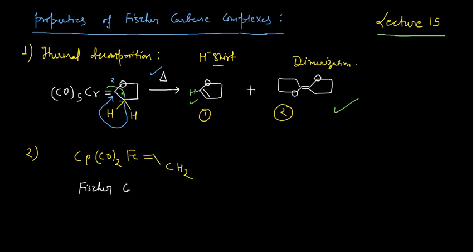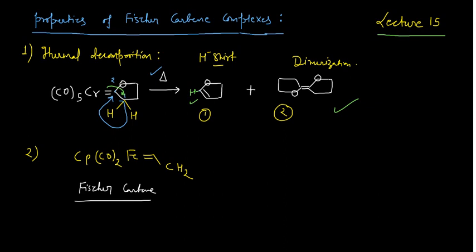So why? Earlier, in my last lecture, I told you that you always look for the heteroatom whenever you are looking for the Fischer carbene, but in that case this carbon is not connected with the heteroatom. So you have to keep these things in mind also. Always you will not find a heteroatom in the Fischer carbene. You have to look for the other properties also in order to decide whether the given carbene is the Fischer carbene or the Schrock carbene.